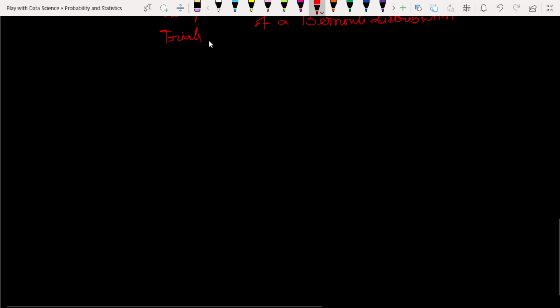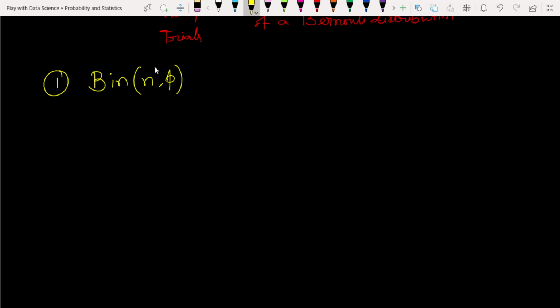First, the notation for the binomial distribution is Bin. If you are interested you can use other notations, that is up to you, but generally authors, scientists and mathematicians use Bin with parameters n and p. These are the two parameters. The second thing is the parameters we need to draw this distribution.